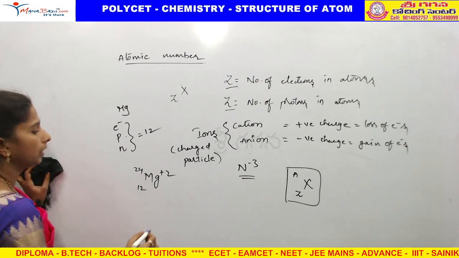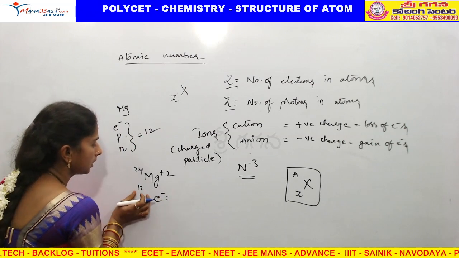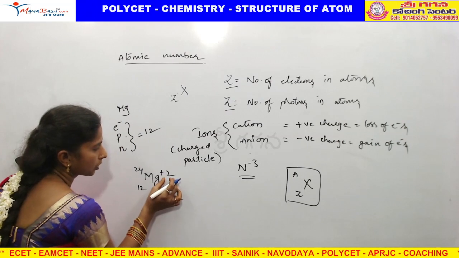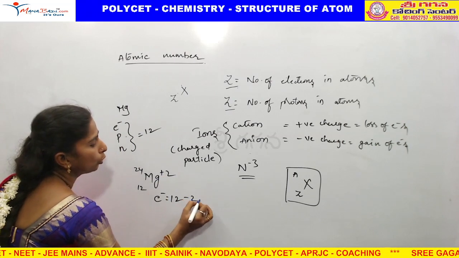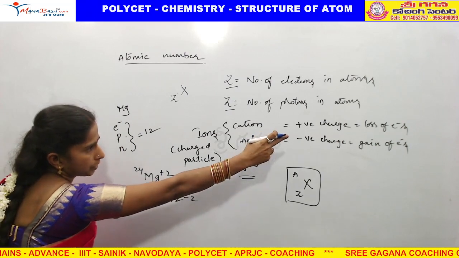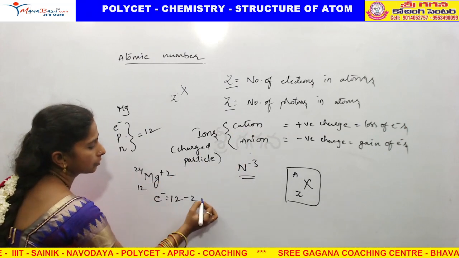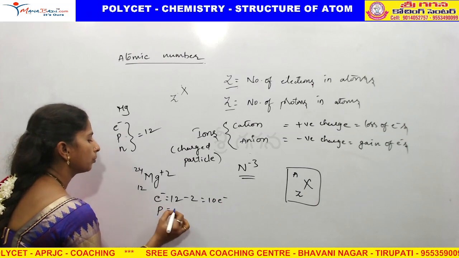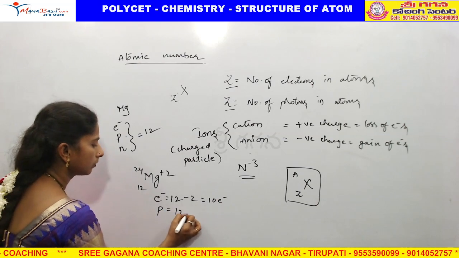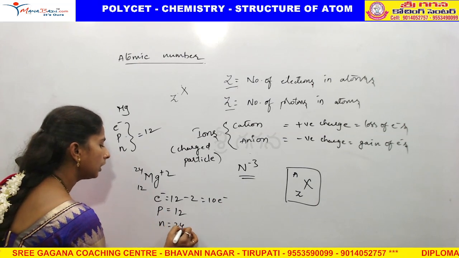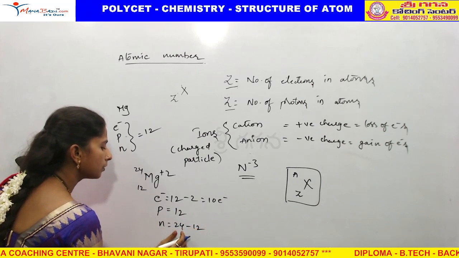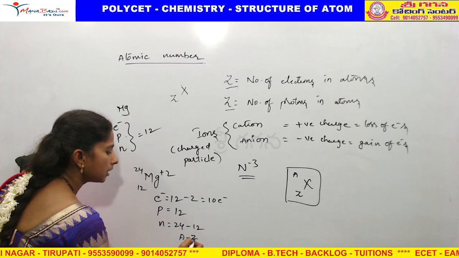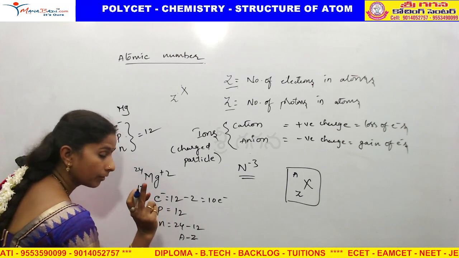Now, coming to the number of electrons in magnesium, obviously 12 because of atomic number, but some charge is there. So 2 electrons are lost, positive charge is formed by the loss of electrons, so 10 electrons. Protons means 12. Neutrons means 24 minus 12, you can write as A minus Z. A minus Z means here the number of protons, not the number of electrons.